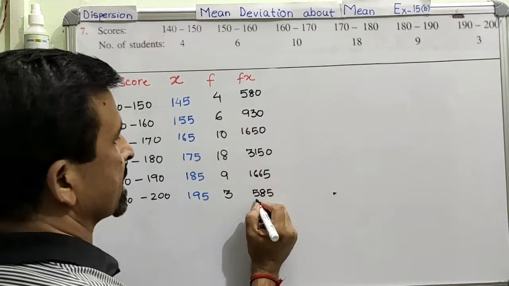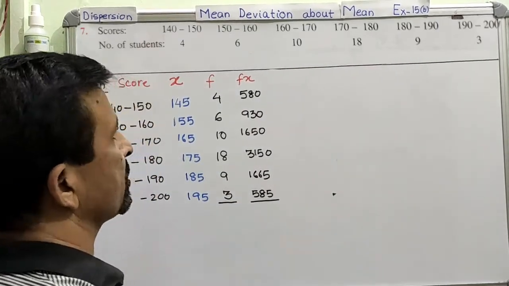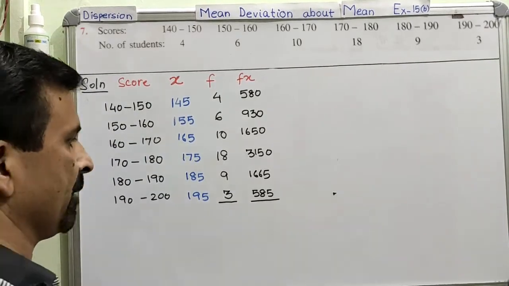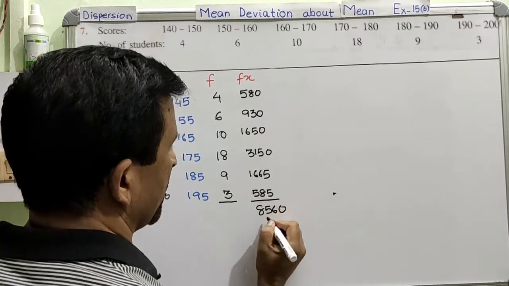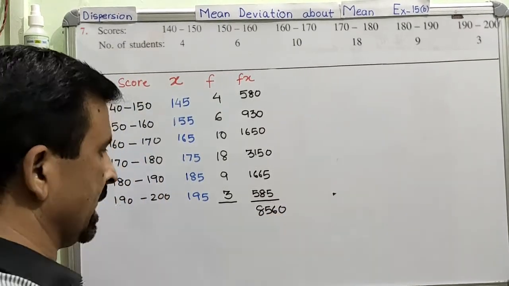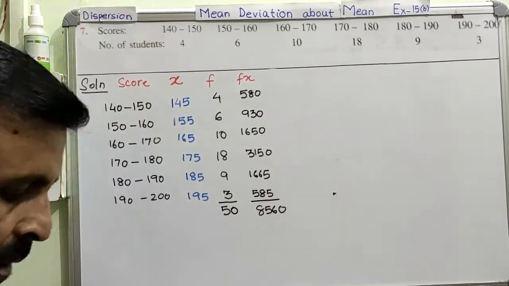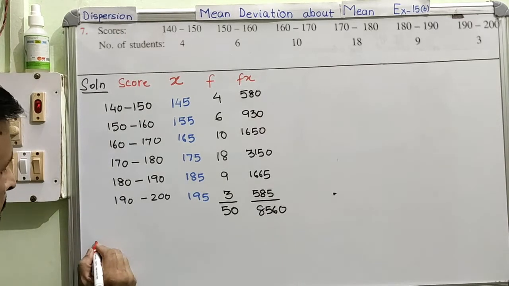So we can have the sum of all this product and we can have sum of all the frequency. With this we will be able to find out the mean. So the sum of all the product of f and x is 8560. And sum of all the frequency is 50. Clear? Now we are going to find out the average. We are going to find out the mean.